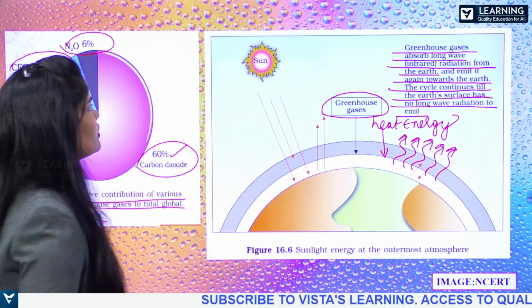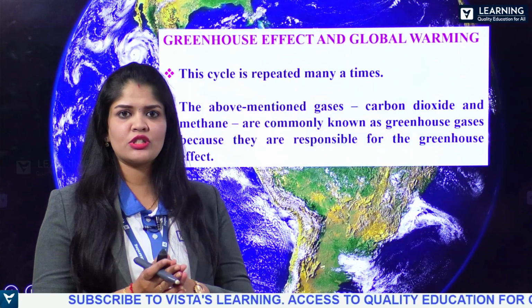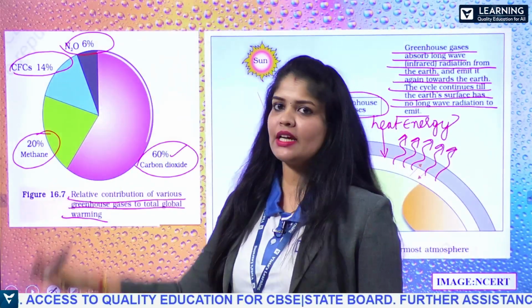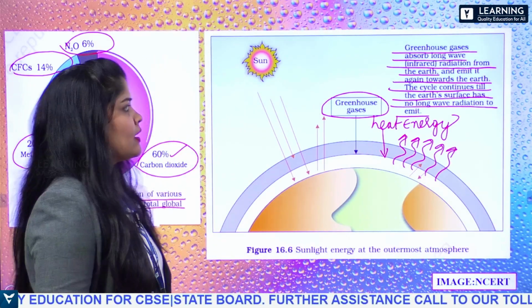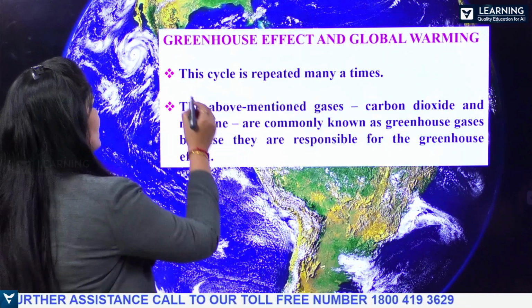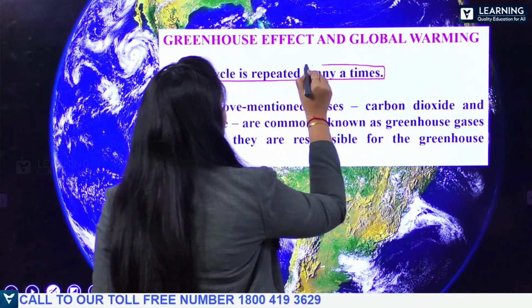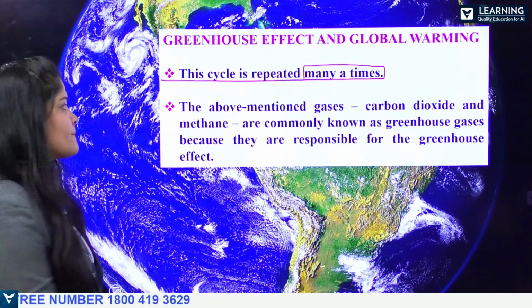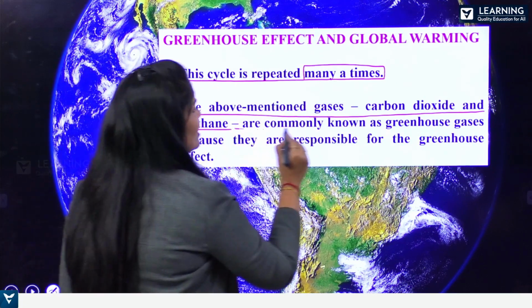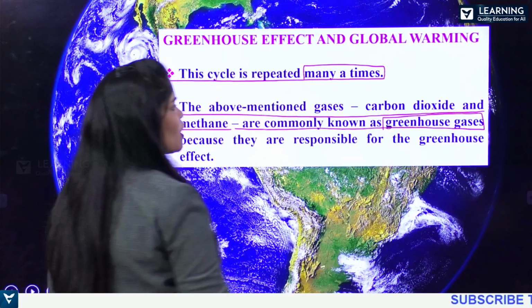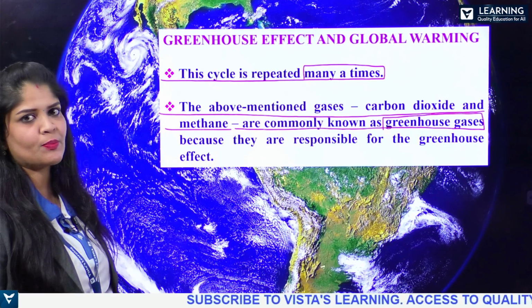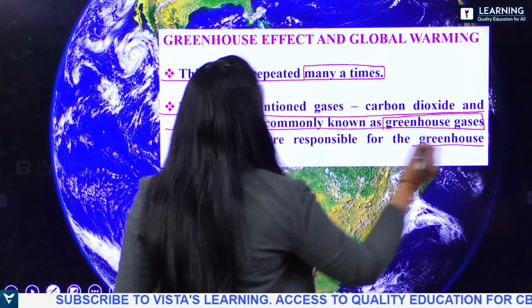So these are the greenhouse gases we just discussed, like carbon dioxide, methane, chlorocarbons, right? Now, this cycle repeats many times. The above mentioned gases, that is carbon dioxide and methane, are commonly considered greenhouse gases, because they are responsible for causing the greenhouse effect.